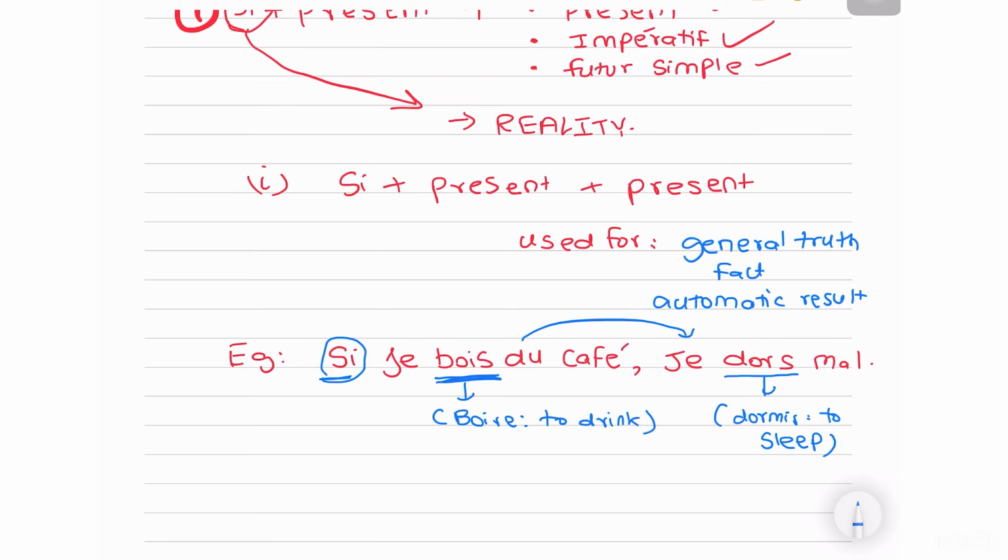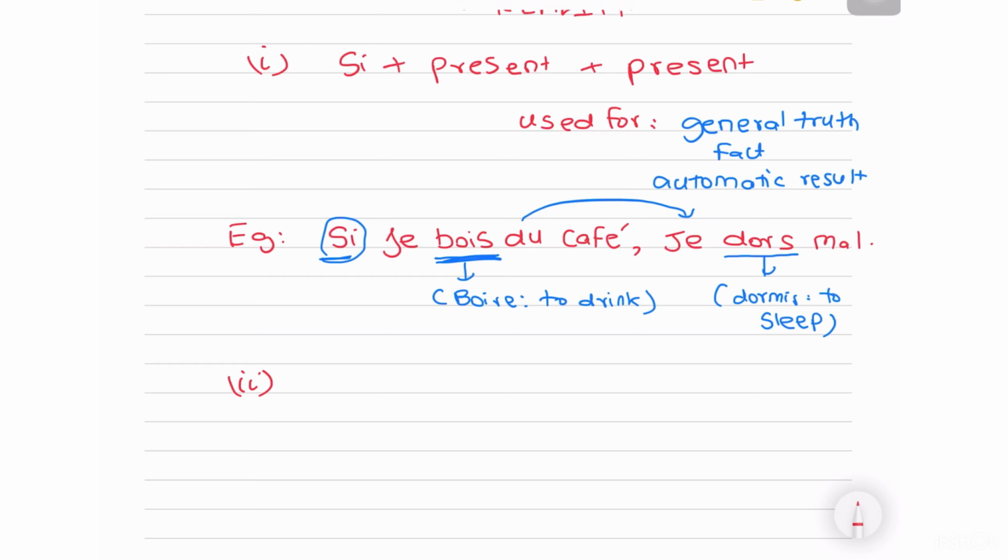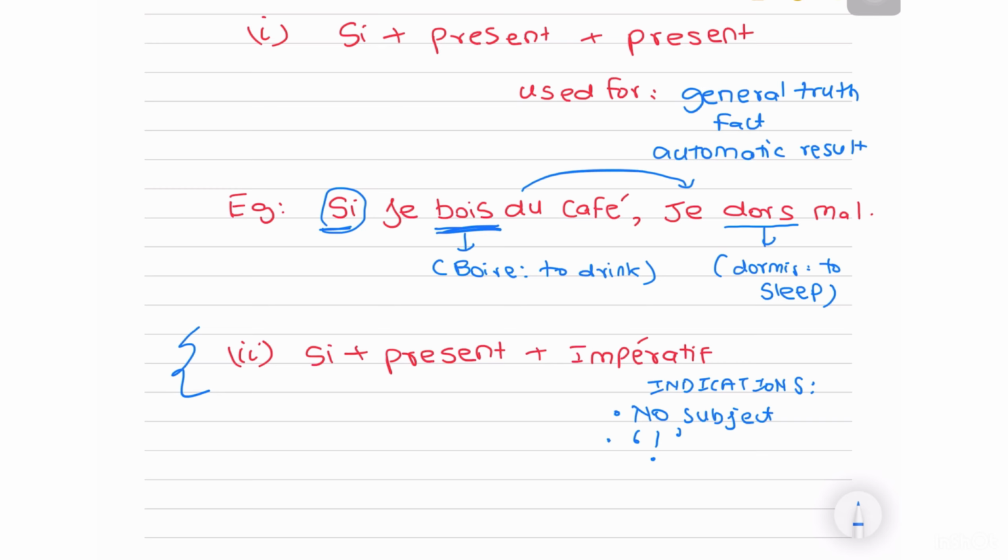Okay, fine. Then the second one is impératif. This is even easier to identify in your mixed tenses. Why? Because impératif has a very obvious indication. What is that? You will have your exclamation mark and no subject will be there. So that makes it very easy to identify. Why do we use this? Here I'm telling you that if this happens, what you're supposed to do, right? We use the imperative to give commands or advice, right? So I'm telling you that if this happens in the present, this is what you're supposed to do, what you should do.